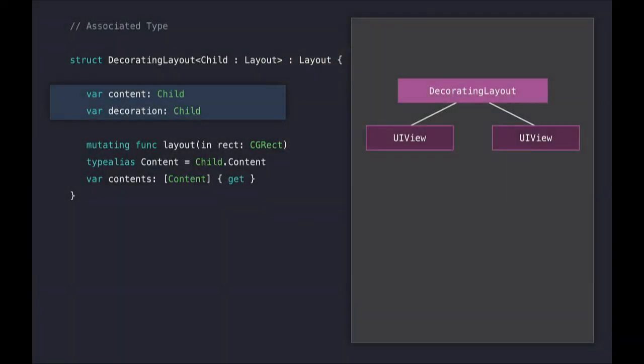So now that we have our improved layout protocol, we can also revisit the types of our duck rating layout's children. Now here, they're required to be the same. And this works great if they're both UIViews, but not if we want to have a cascading layout together with a UIView, like we talked about earlier for composition. What we really want here is for all of the contents to have the same type. So let's update our layout to reflect that.